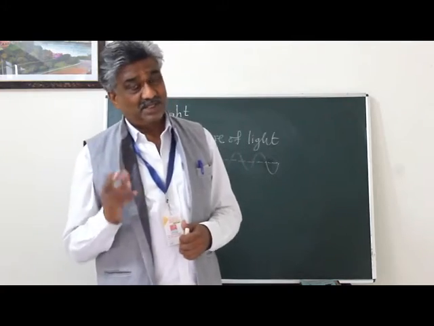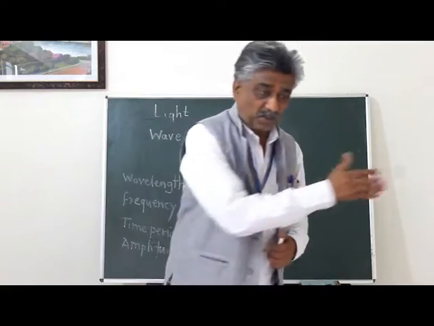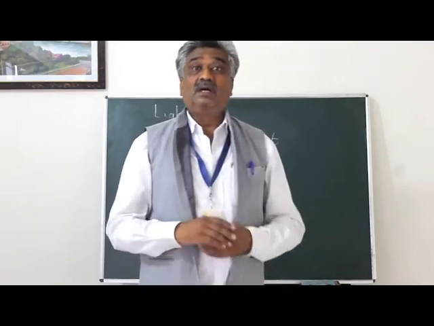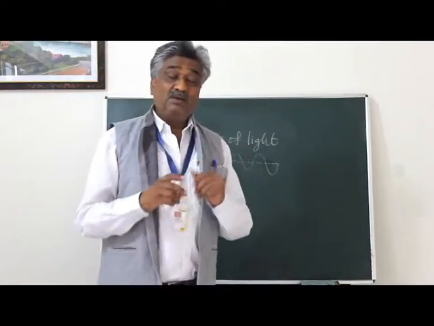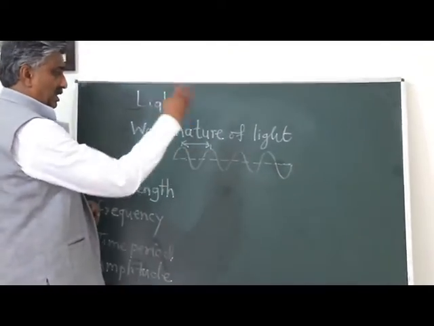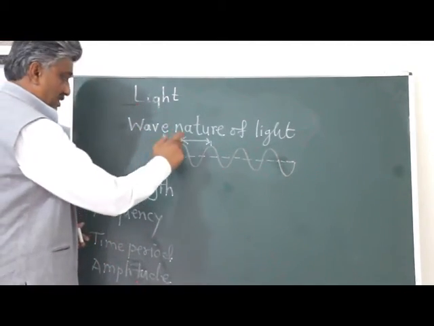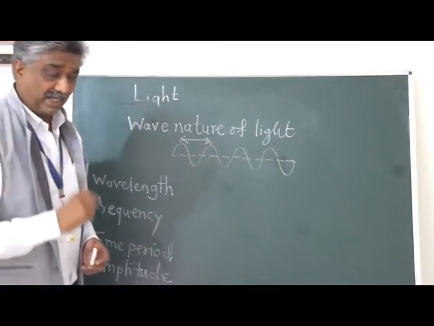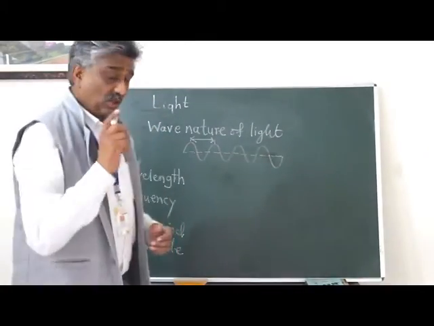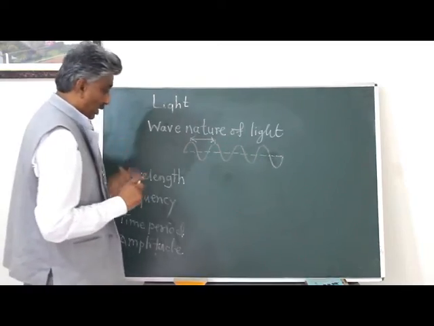The other type is a transverse wave, where the vibrations are perpendicular to the direction of propagation. If the propagation is in this direction, the vibrations are perpendicular to that one. The example is the light wave. Now, this light wave, when we show it, will be like this one, and it has a wavelength, a frequency, a time period, and it has amplitude, phase, and so on. So, when we study the wave nature of light, we have to remember all such points.